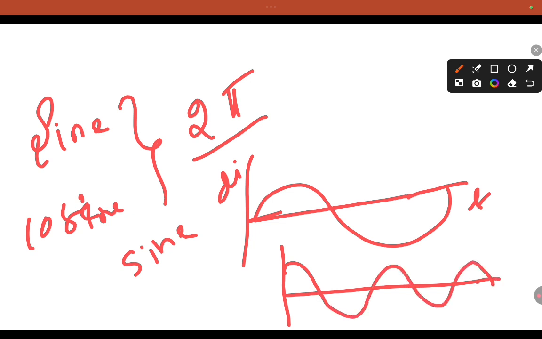So this is the sine representation and this is the cosine representation of the periodic motion. See here, it started at 0, the origin. Here the starting position at that instant is not 0. We need to remember that. Okay, clear.